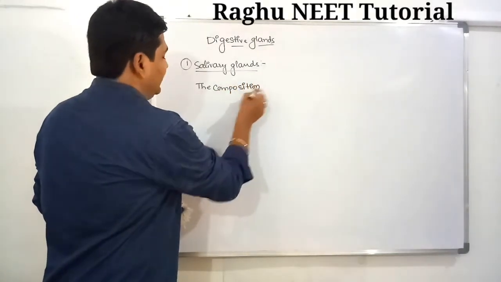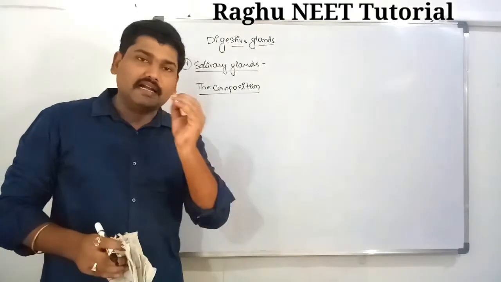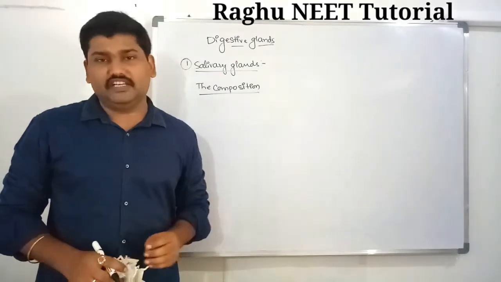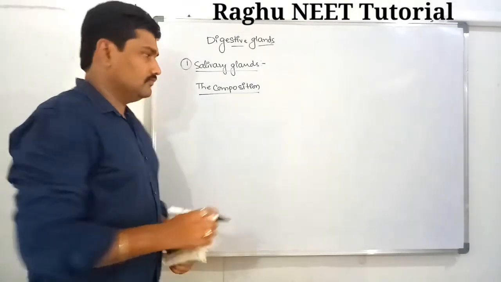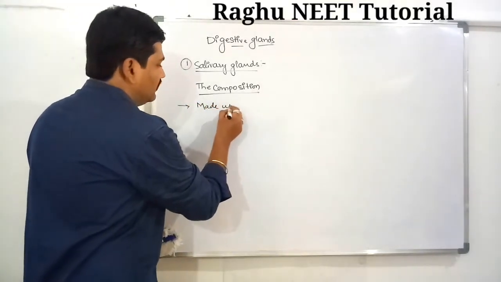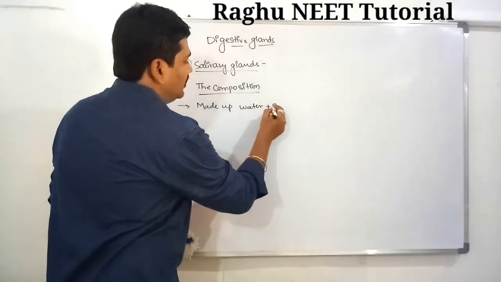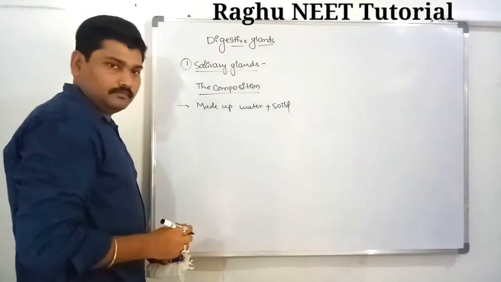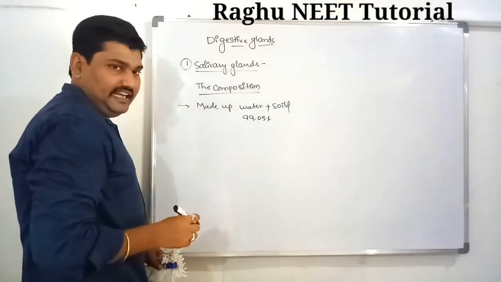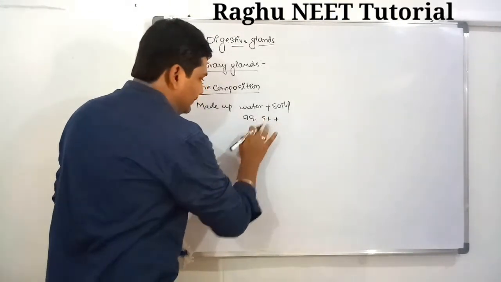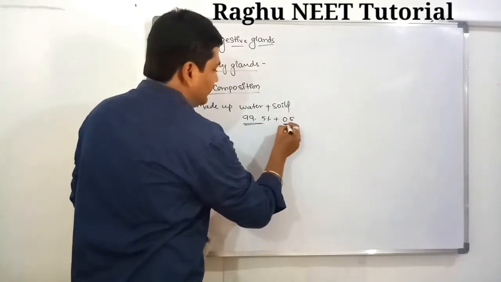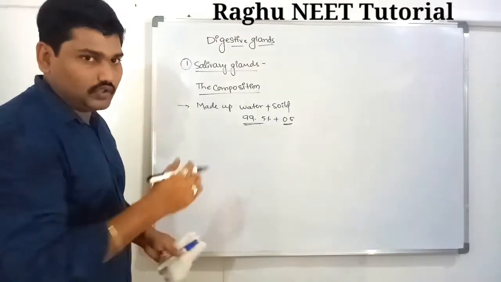The chemical composition of saliva. Saliva is a colorless fluid. It is sticky in nature. Saliva consists of a huge amount of mucus along with water. About 99.5% of saliva is made up of water. The remaining 0.5% of the saliva consists of solid substances.